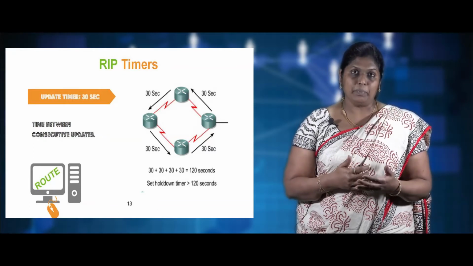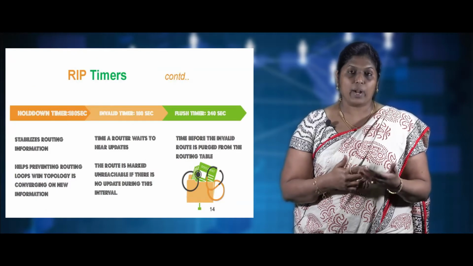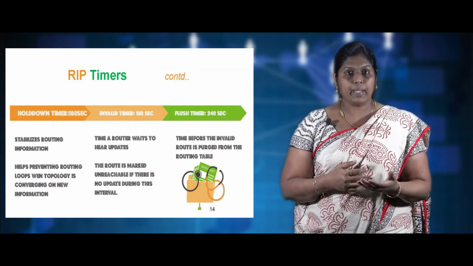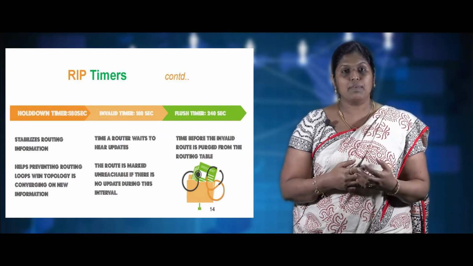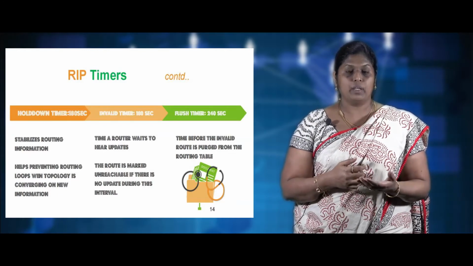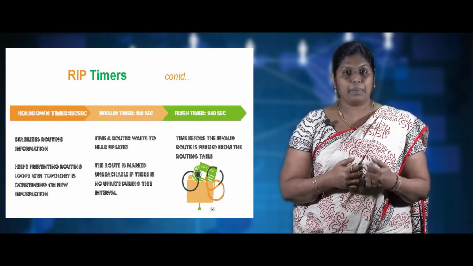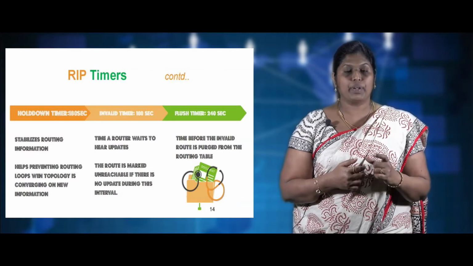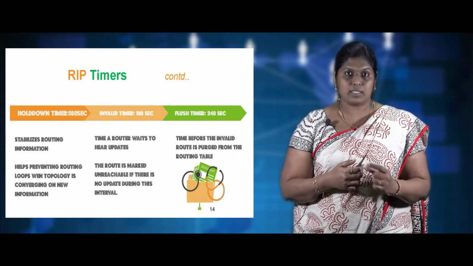The invalid timer is set to 180 seconds, the time a router is set to receive or hear an update. A router is set to unreachable if it does not receive an update within the specified interval of 180 seconds.